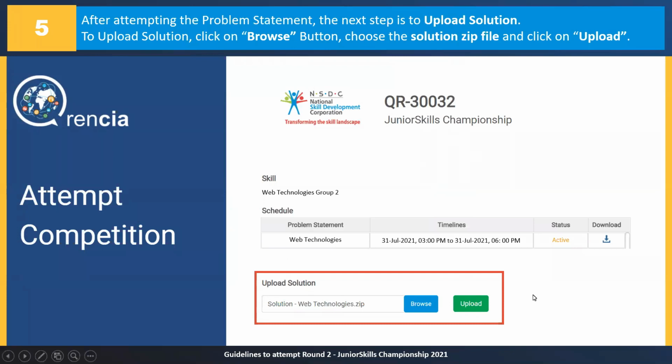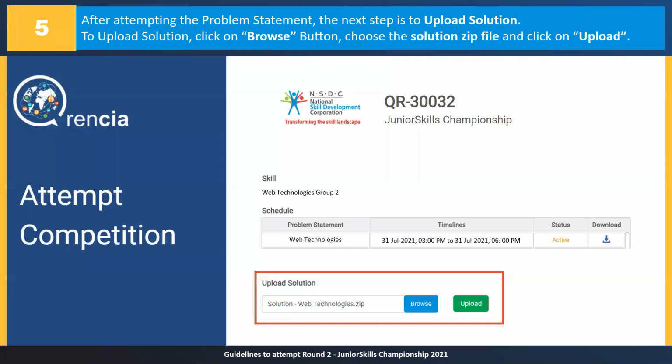And the section that we see on the bottom of it, which is highlighted in the red rectangular box on your screens with the heading upload solution, you will come to this area. You will browse your file when you click on this blue button that you see on the screen, and your solution will again be a zip file, and the files inside that zip file will be mentioned in your instructions. Read those instructions carefully, and click on the browse button to be able to search it through your system.